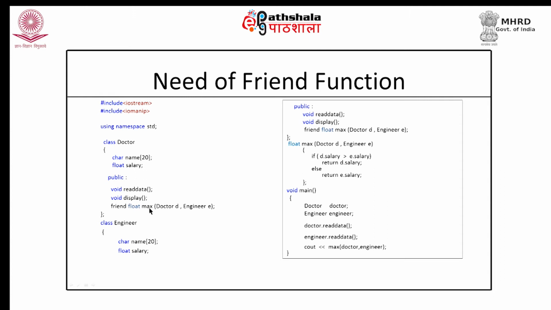Since doctor class has declared that max is my friend, and engineer class has declared that max is my friend, this max function will be allowed to access the private members of doctor and engineer class, and hence this program will work fine, and this is how we would be able to obtain the larger of the salaries of doctor and engineer. So, this comparison will work fine, this access is valid, this access is valid, and it would return doctor salary or engineer salary depending upon whosoever's salary is the larger one.